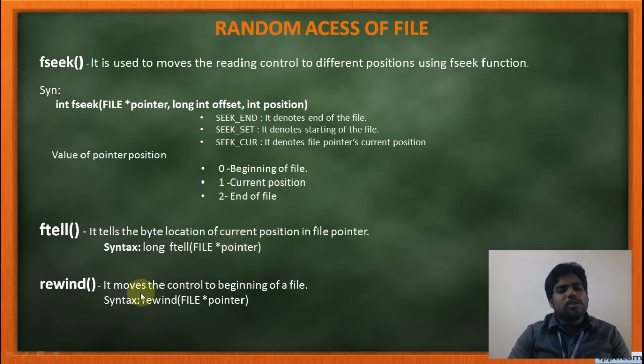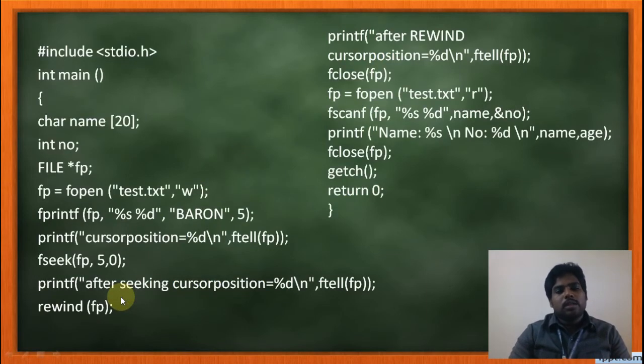Okay. The last one is rewind. What's the use of rewind? Suppose your cursor is in the last position, end of the file, and you want to make it the first position, or your cursor is in the middle of the file and you want to make it the starting position. At that time, you can use rewind. Rewind is used to move the control to the beginning of the file. Wherever it may be, if it is at the last or in the middle, it will move to the first position, the beginning of the file. That is rewind. See this example.